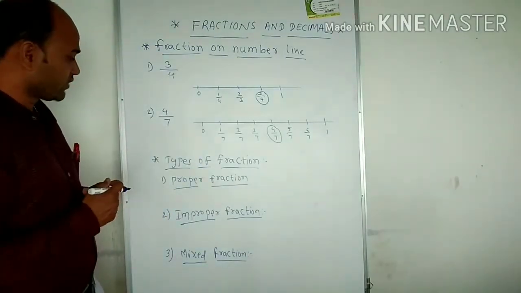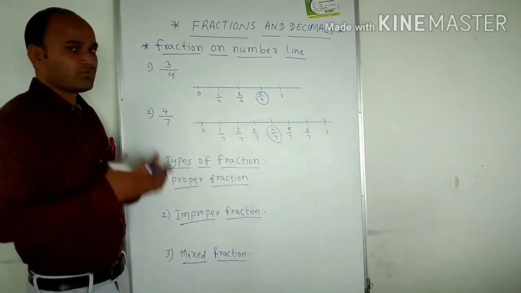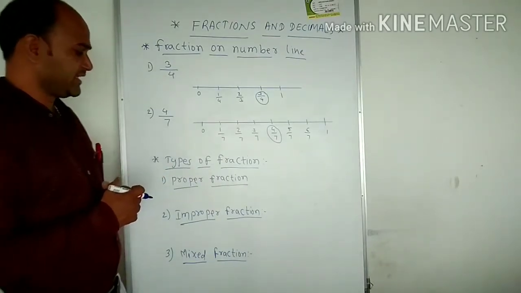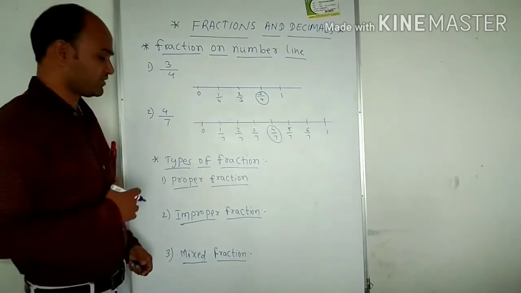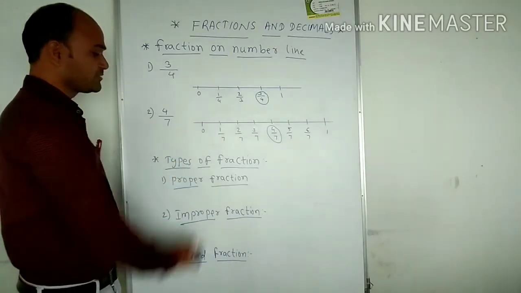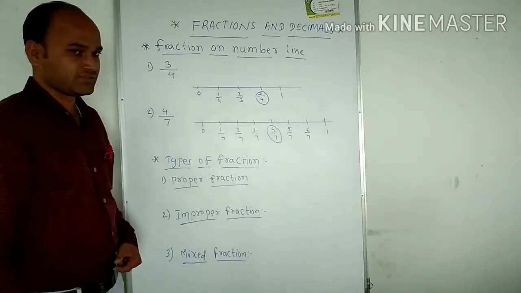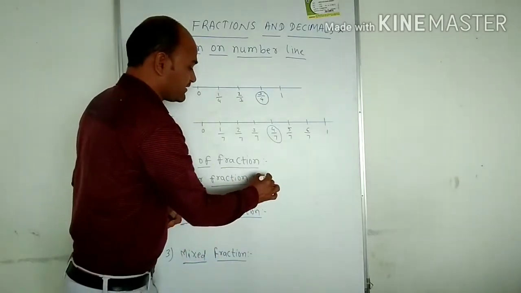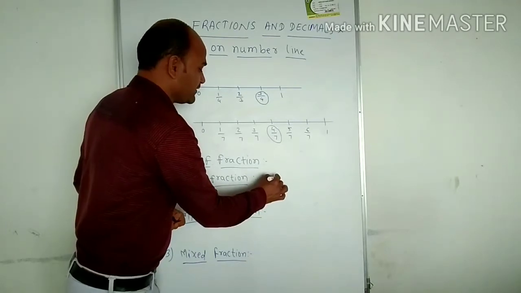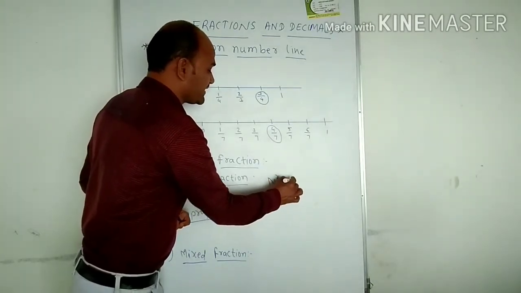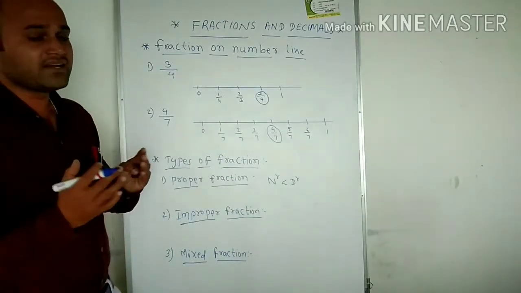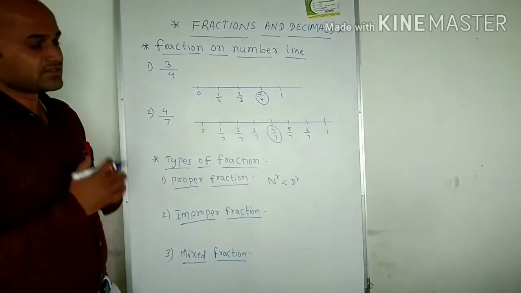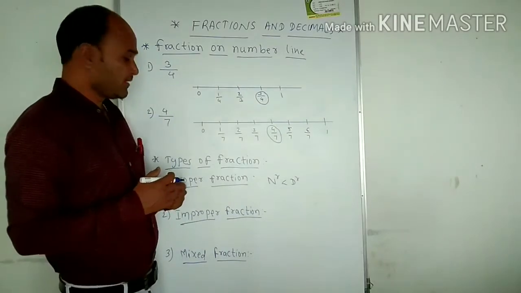Let me see the next one, the types of fraction. What are the types of fraction? There are three main types. The first one is the proper fraction. A proper fraction is nothing but a fraction where the numerator is less than the denominator. Such types of fraction we call proper fractions.